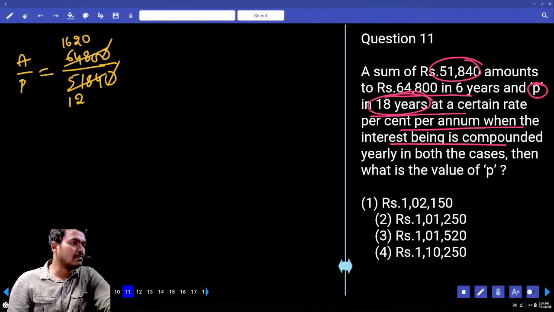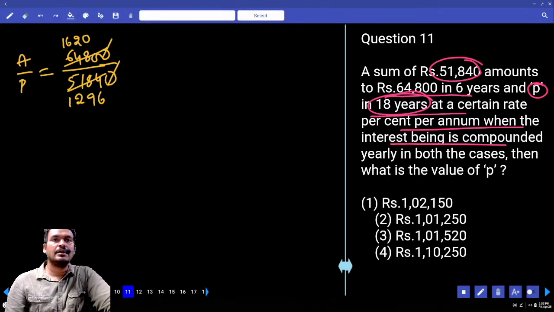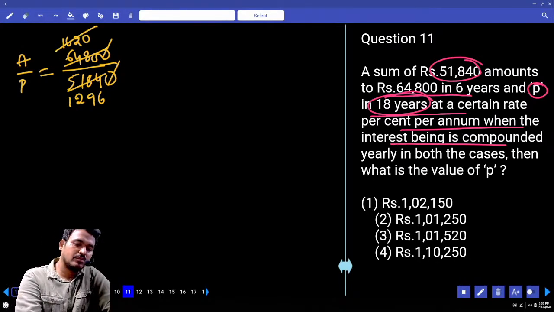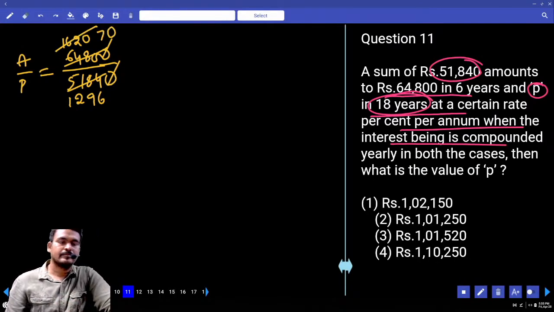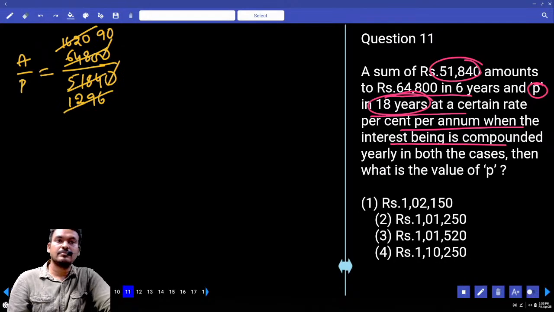Remaining 38, which means 9 times 6 times, 1296. 18 sevens are 126.